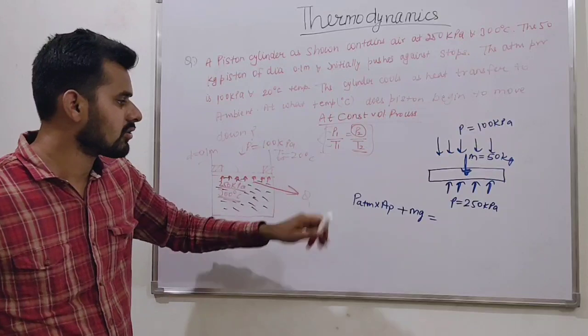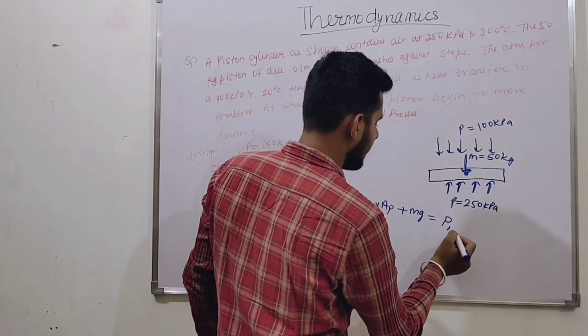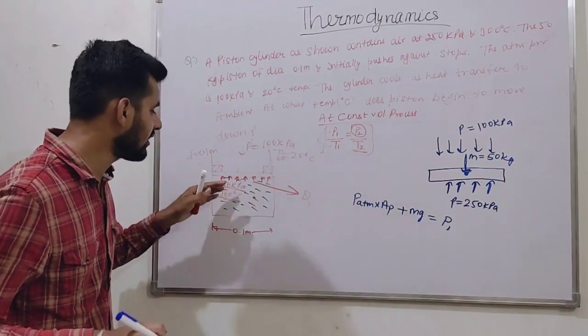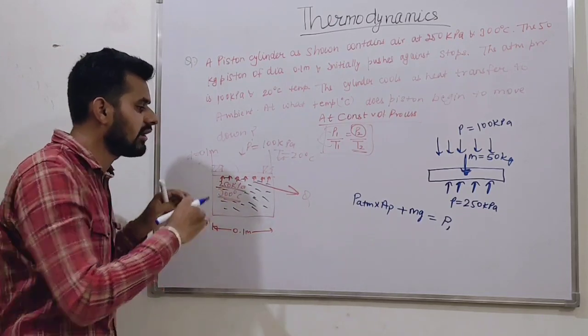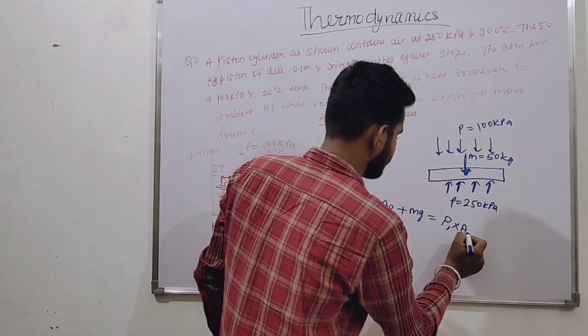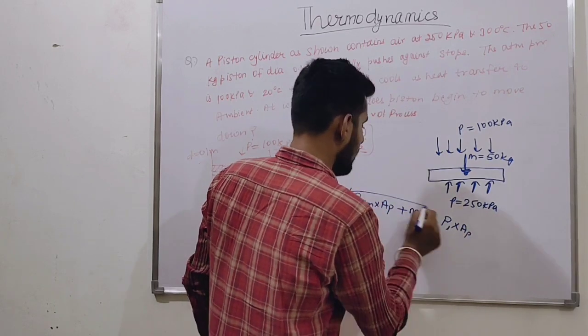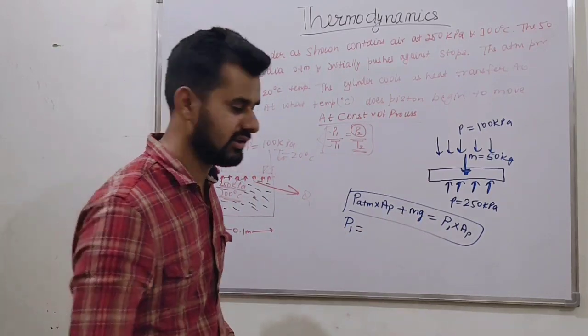Okay friends, the total force is equal to what? The pressure inside the cylinder, at what condition? When the piston just tries to move down, we can say it is P1 into A1, the area of the piston. So from here we can find out P1. What is the value of P1? We can easily find it.